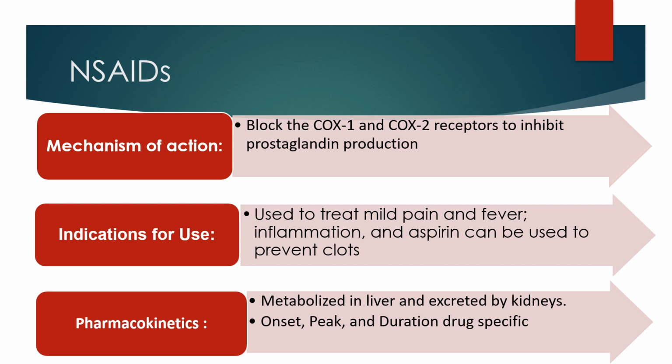COX-1 and COX-2 inhibitors stop the synthesis of prostaglandins, which cause pain, fever, and inflammation. In addition to causing these, COX-1 has an extra property that specifically synthesizes beneficial prostaglandins to protect the GI mucosa, and COX-2 just does the pain and inflammation. Most NSAIDs are non-selective as far as which COX they inhibit, so they're going to have side effects of both COX-1 and COX-2 inhibition. But aspirin specifically inhibits COX-1 only, and celecoxib is the only drug in America that currently